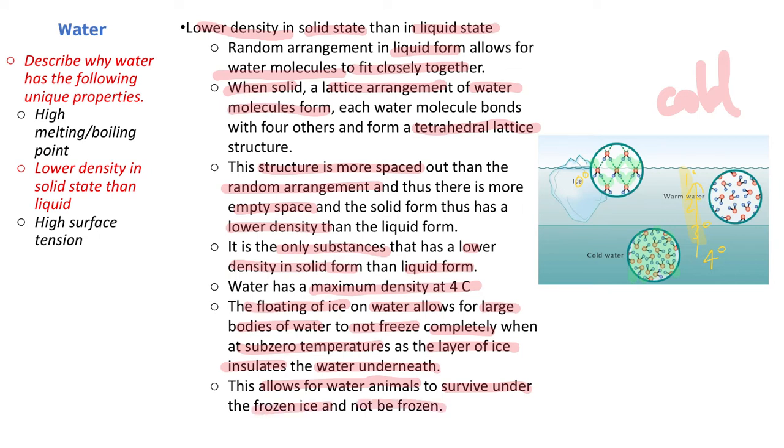So all your fancy little fishies swim in the slightly warmer water underneath the ice. That's why you see, like in movies, frozen lakes. You can break through a frozen lake and there's water underneath, rather than it completely freezing over if water didn't have this particular property. It's really important for aquatic life to survive in really cold places.